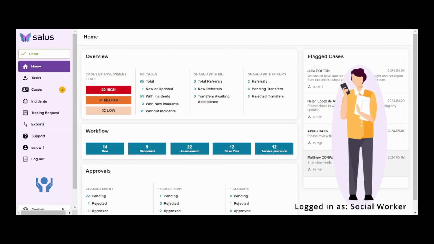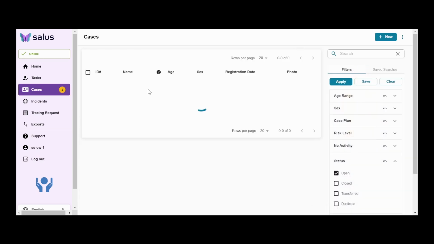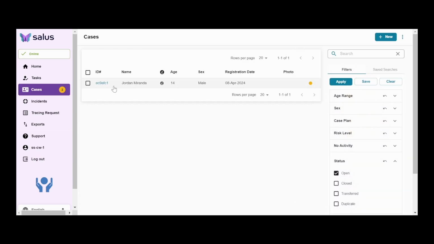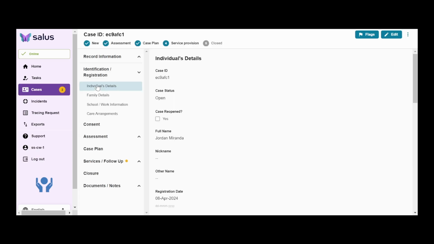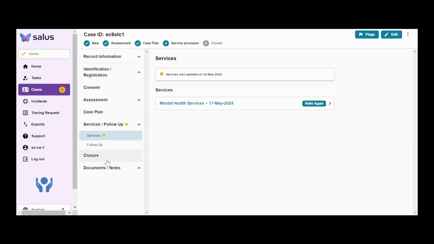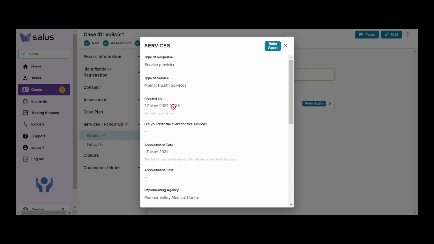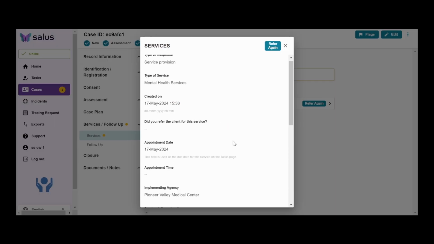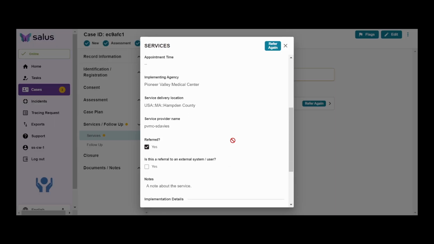Logged in as the social worker again, back on my dashboard, I see that one of my cases has recent updates. When I click through to the list of updated cases, I see our case from earlier. An alert appears on the case to let me know that changes have occurred. It looks like there's an alert on the services form. When I click into the service, I can see that the service provider has recently added some new information.